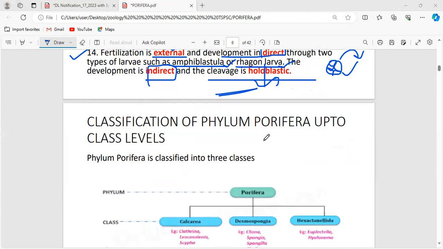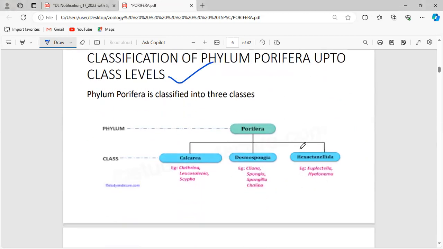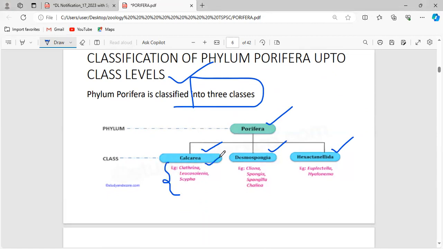Now that's all about the characteristics of phylum Porifera. When it comes to the classification of the phylum Porifera, there are three classes. The classes placed under the Porifera are Calcarea, Desmospongia, and Hexactinellida. In Calcarea, you have to go through the examples: Clathrina, Leucosolenia, Sycon. These are all the examples.